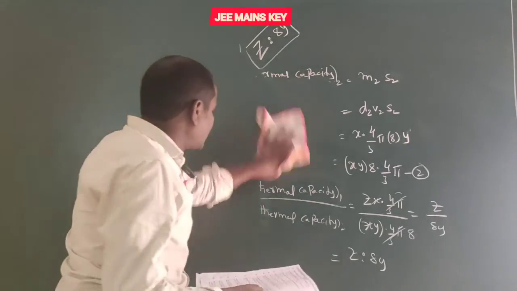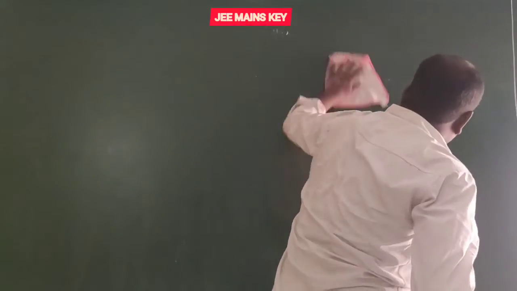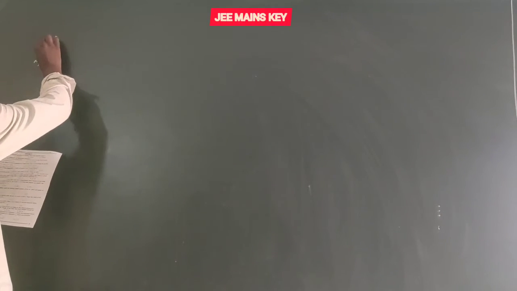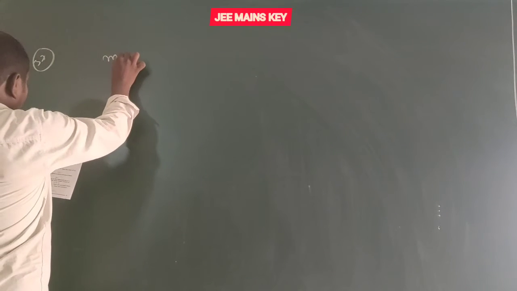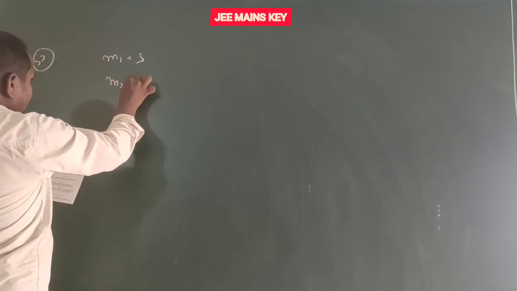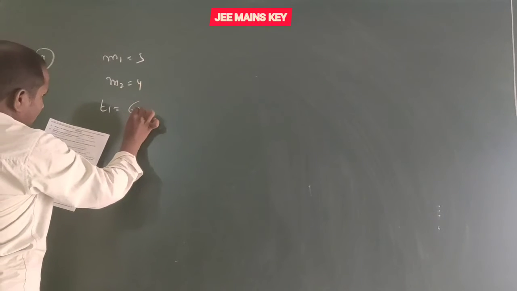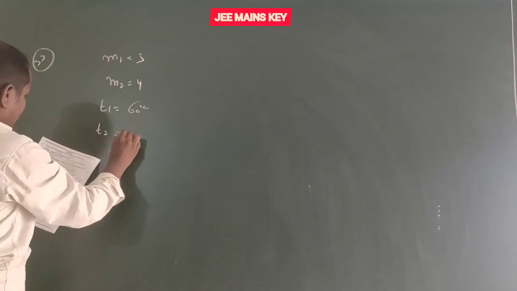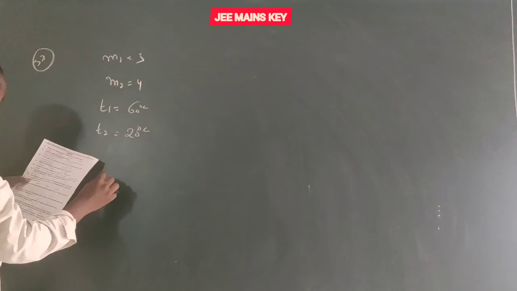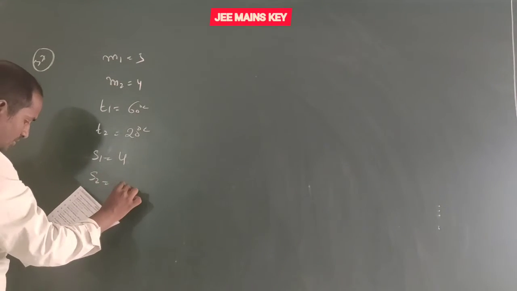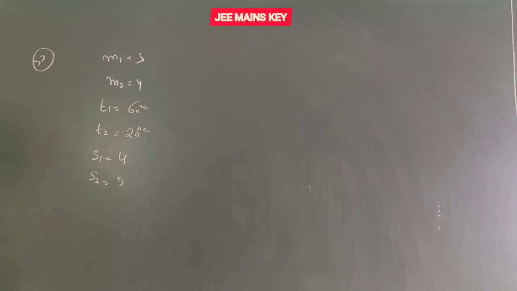Here M1 equals 3, M2 equals 4, T1 equals 60 degrees Celsius, T2 equals 20 degrees Celsius, S1 equals 4 and S2 equals 5.